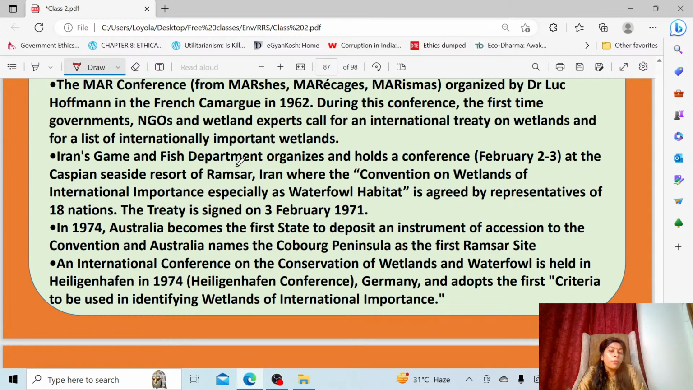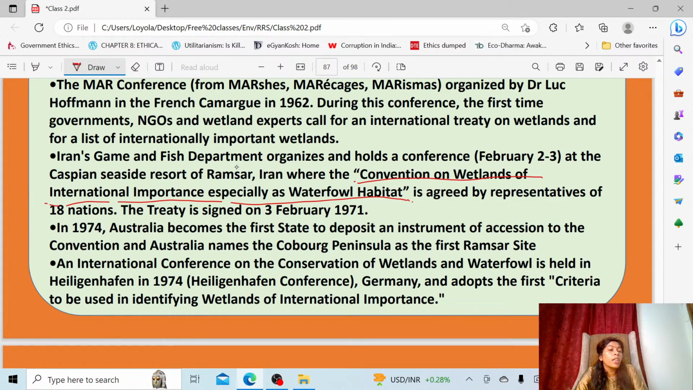So now they proposed the Convention on Wetlands of International Importance, especially as Waterfowl Habitat. In this name only, this convention was introduced, and the treaty was signed in 1971. Although the treaty was signed on 3rd February 1971, the conference ran from 2nd to 3rd February 1971. So the 2nd of February only we are celebrating as World Wetland Day.